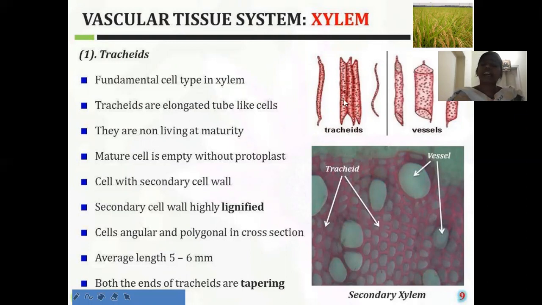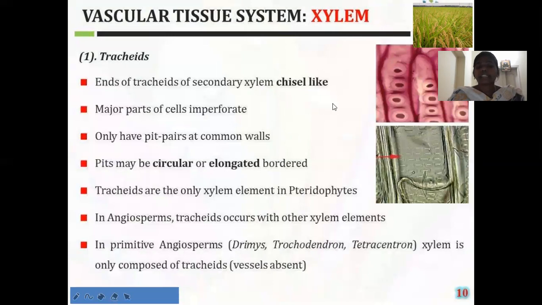These tracheidal cells have a secondary cell wall, and that secondary cell wall is deposited with lignin. Here the tracheids have lignin depositions on their secondary cell wall. Okay, see here the tracheidal cells. On these tracheidal cells, small pore-like structures develop. In the major parts of the tracheids, we won't see any pores. When we look at the common walls of the tracheids, then we will observe the pores.